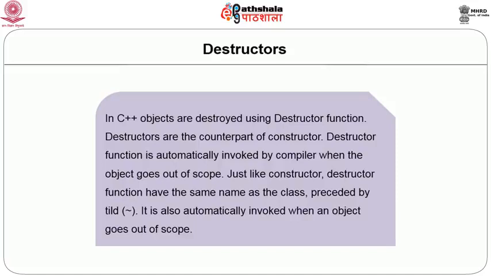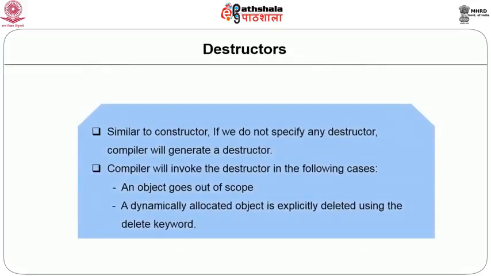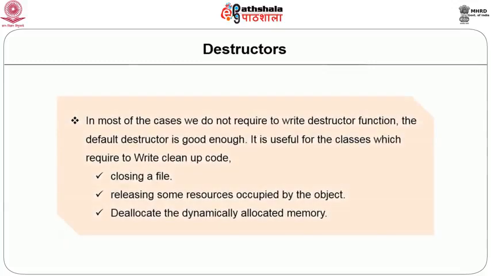The destruction of an object will take place when the object goes out of scope or when we explicitly delete a dynamically constructed object. Here we are not talking about the dynamic construction of a data member; we are talking about the dynamic construction of the whole object, that is, using new. When we delete such an object, at that time also the destructor will be invoked. Writing a destructor is also not mandatory.